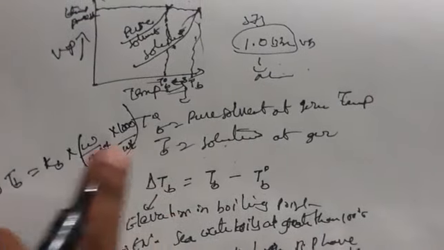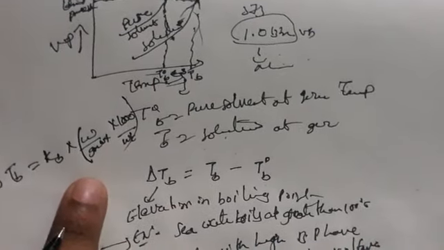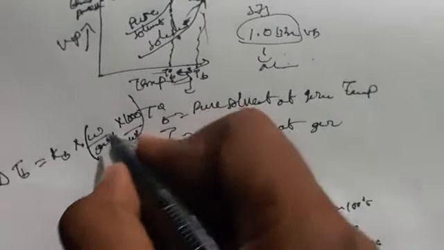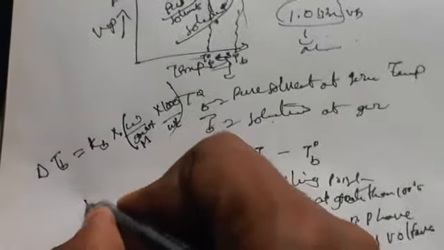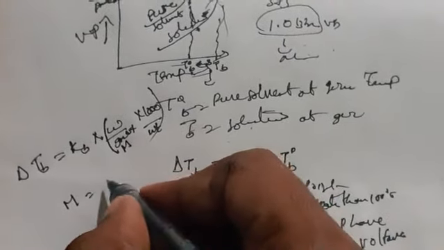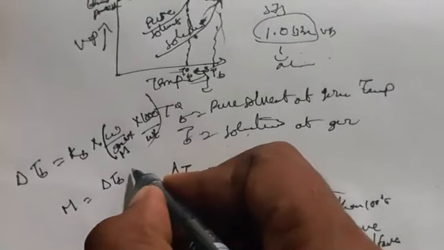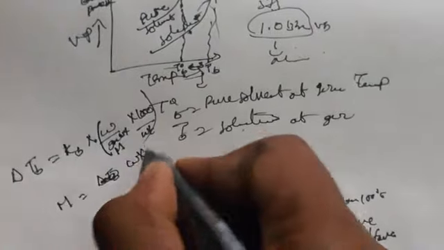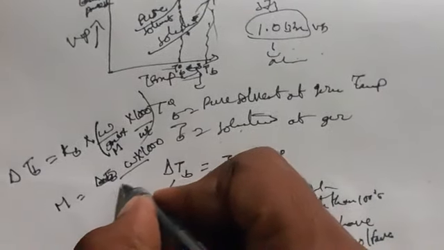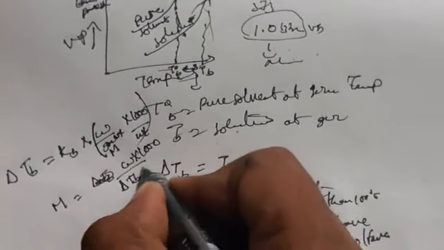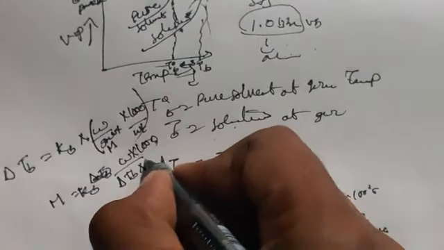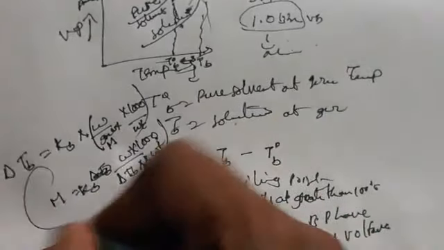If you want to calculate the molecular weight of the solute, taking gram molecular weight as M, you will get M equals Kb into W into 1000 divided by delta TB into the weight of solvent. Okay, so this is the way to calculate the molecular weight of the solute.